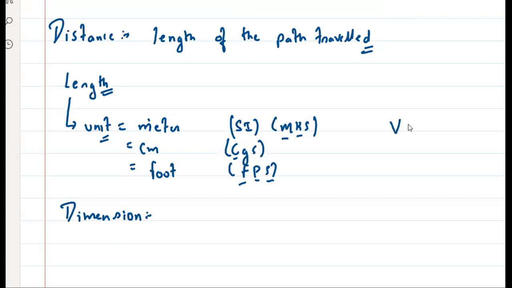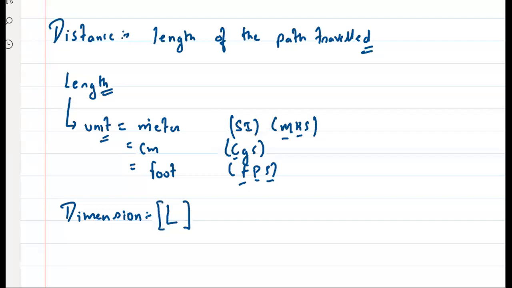So I'll just write V-Dev, right? So initially we will use it for simplicity. In the same way, whenever you talk about length, I have to write in a short form. What can we use? We can use just L. So this L is your dimension. Dimension is just the symbol or representation of any physical quantity, and it should be capital L. Okay? It should be capital L.